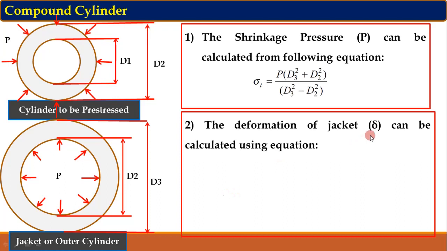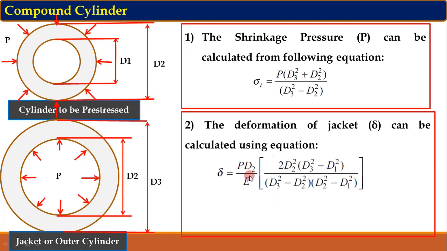Next, the deformation of the jacket, delta, can be calculated using an equation. Remember that the jacket is subjected to deformation after the compound cylinder is formed. So that deformation is calculated using this equation: delta equals P D2 upon E into [2 D2 squared into (D3 squared minus D1 squared) upon (D3 squared minus D2 squared) into (D2 squared minus D1 squared)]. So using this equation you can find the deformation of the jacket, because without deformation this jacket cannot be placed over this cylinder, and that can be calculated using this equation.